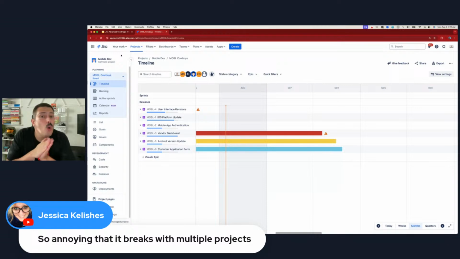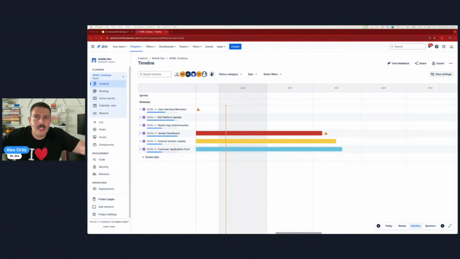And so while it is totally possible, totally doable to do one-to-one, one Jira project for one advanced roadmap, that's totally fine. But where the advanced roadmap really shines is in the ability to pull in data from multiple projects. So you have to think bigger when you're coming up with your names, because maybe the mobile dev team is one of the many teams or the many Jira projects that we're tracking. And so I like to name my plans after the project, not the Jira project, but like the program that you're on, right?